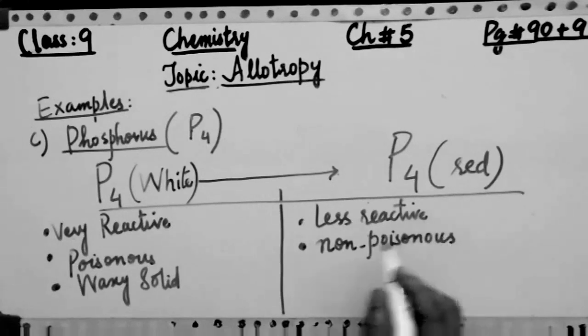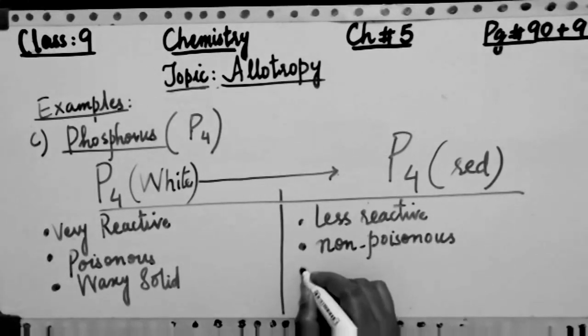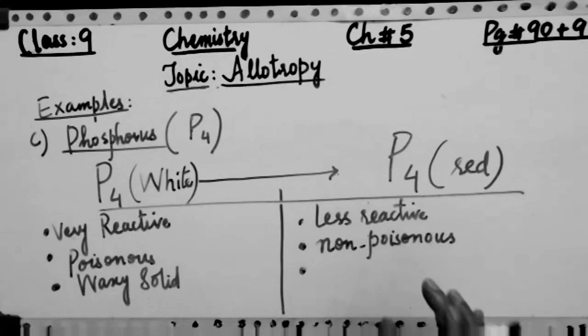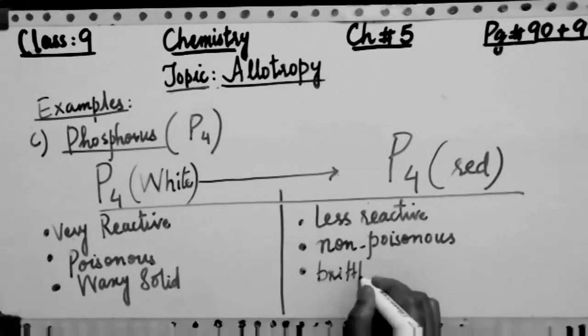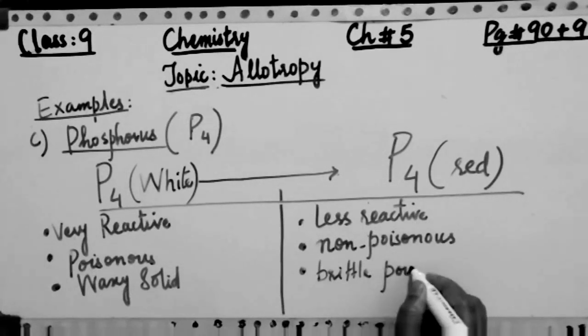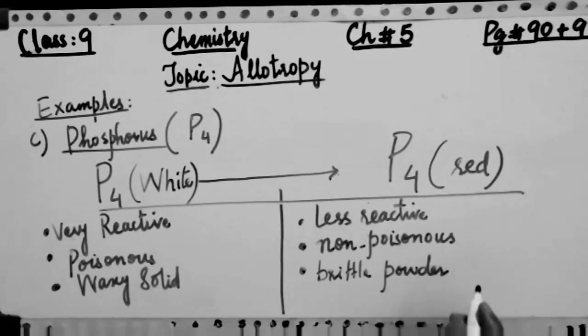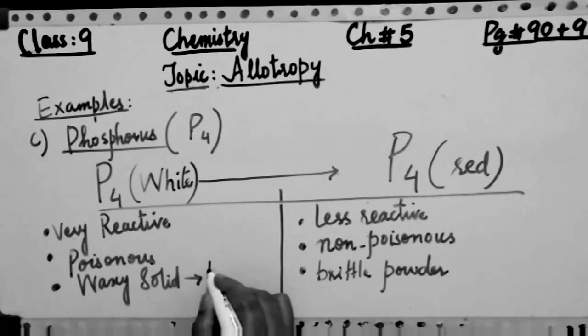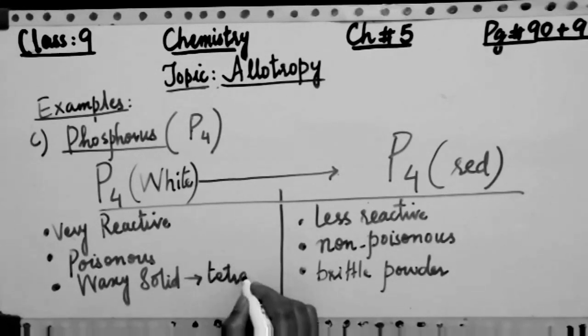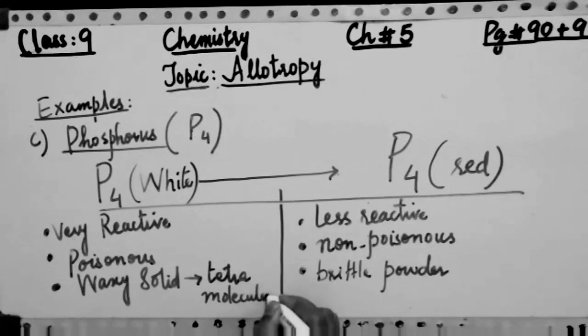While on the other hand the red phosphorus is a brittle powder. What is the meaning of brittle powder? Brittle means basically having no definite shape, and the powder form shows that normally all solids have some geometrical shape, like white phosphorus is a tetra-atomic molecule.